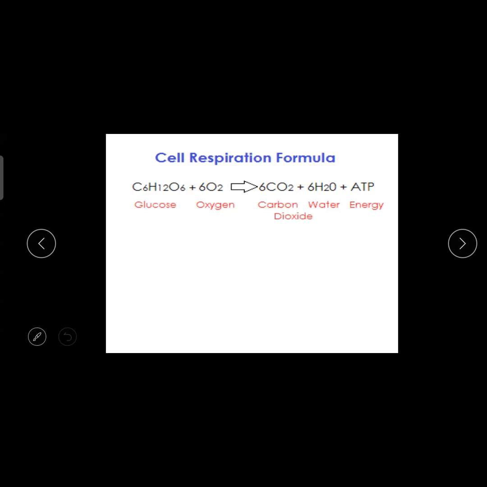And if you want to balance it, put 6 in front of all the small molecules: 6 oxygen, 6 carbon dioxide, 6 water. So memorize the balancing method. Don't go there and try to balance everything. It will take a long time. So just memorize and keep 6, 6, 6.